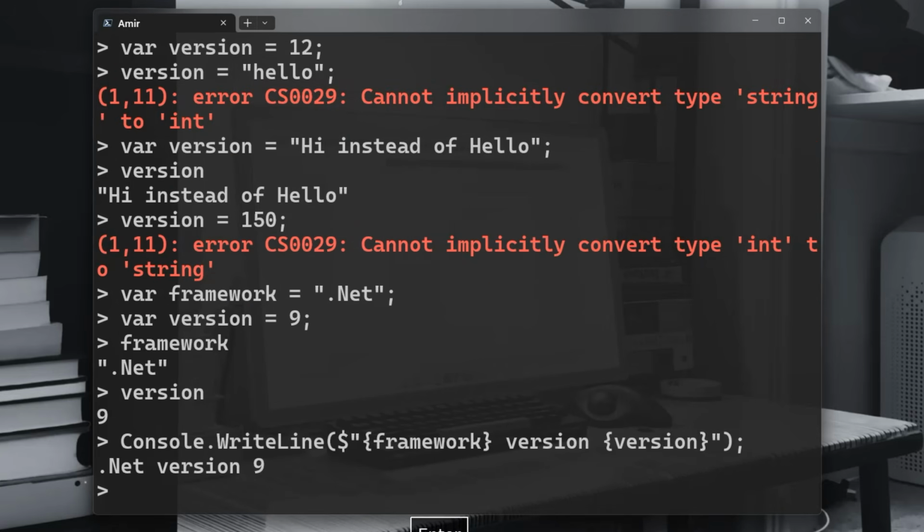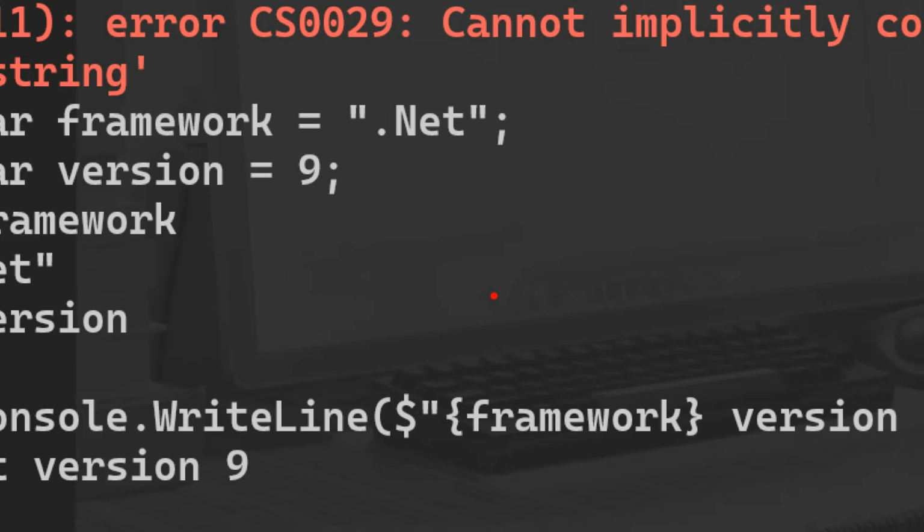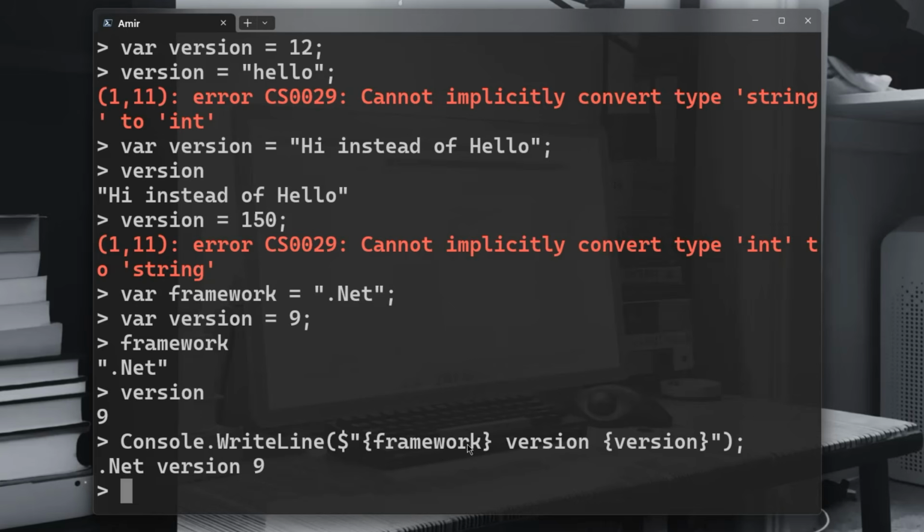So we have now .NET version 9. Okay, this is the string interpolation, and what permits the string interpolation actually is this $ sign. This is very important, and expressions inside the curly braces are evaluated directly inside the string.